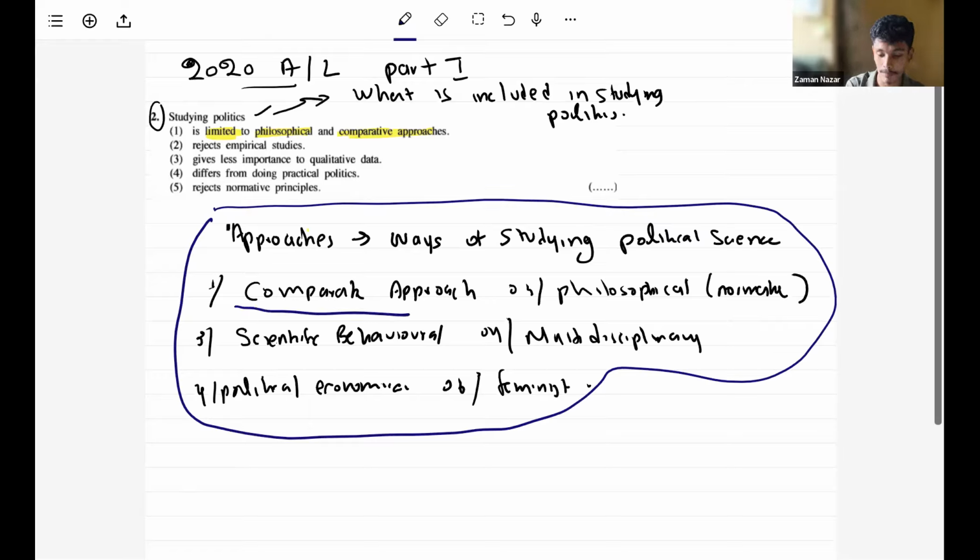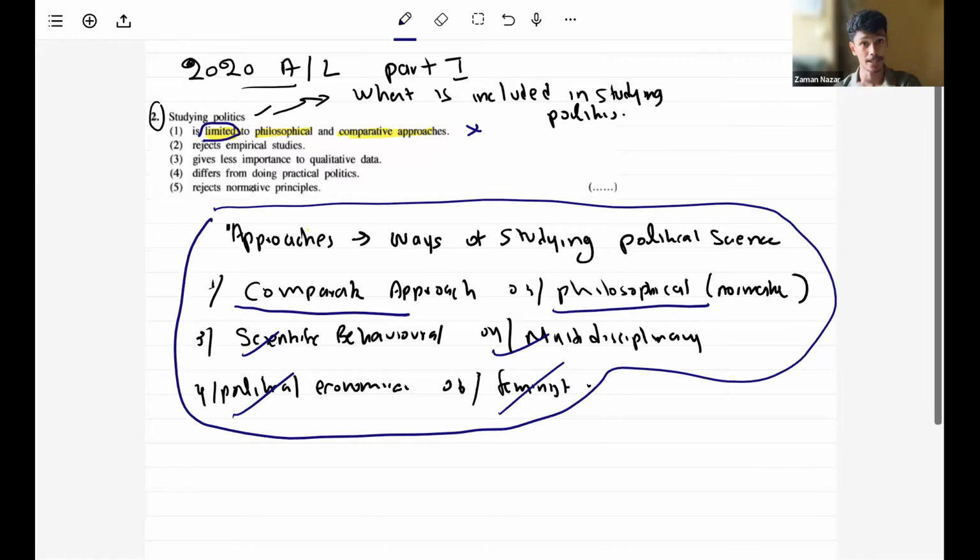Other than those, we have scientific behavioral, multidisciplinary, political economical, and feminist approaches. There are various other approaches to study politics as well. Then the first answer is wrong, because we are not limiting it. We have various other approaches.